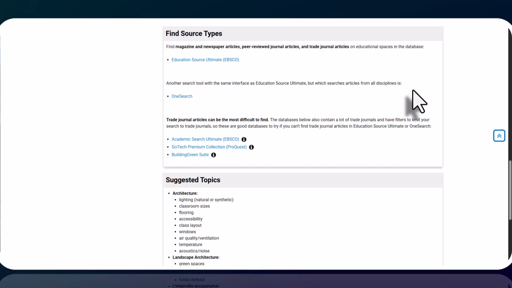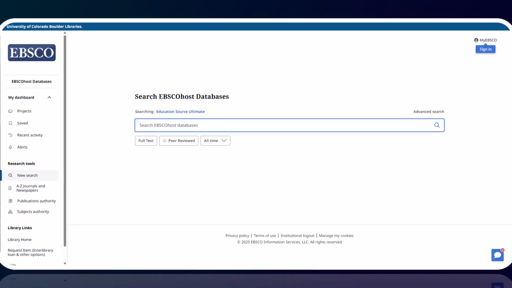From the research guide for this course, we are going to use the Education Source Ultimate database, since you are focused on finding articles about educational spaces for your assignment. A sample topic that we will search for magazine and newspaper articles is the idea of co-education versus single-gender education and how that affects student learning experiences.